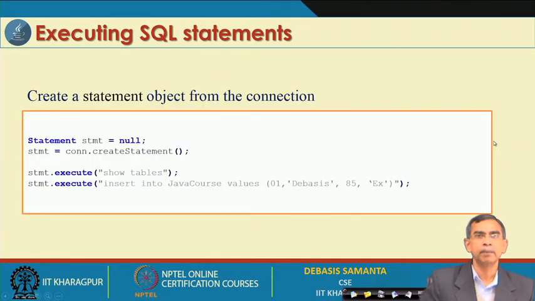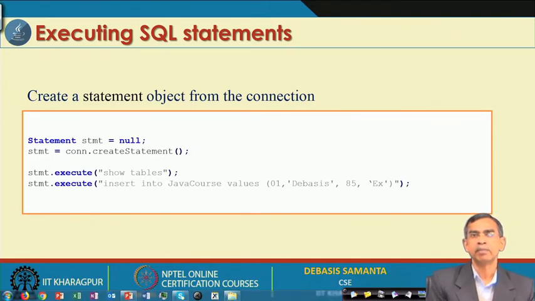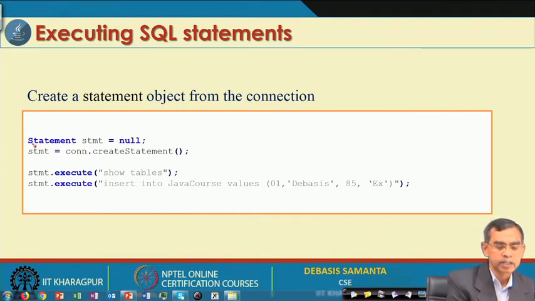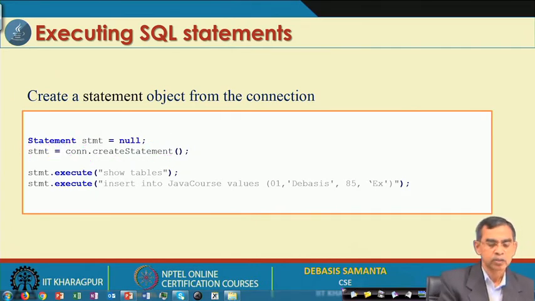Now, here is a simple example of how we can execute some SQL statements using our JDBC connectivity from our program. In this program you have to include these statements. A Statement object is created, an object of the type Statement, initially null. So, the object is just defined, and then with the connection created in the earlier discussion, the connection object's createStatement instantiates the statement object. So, Statement and Connection are very important in this case.